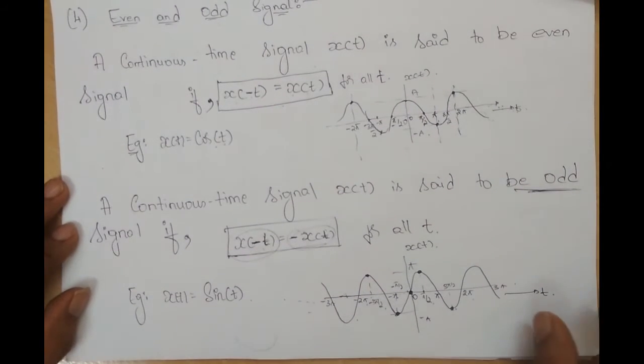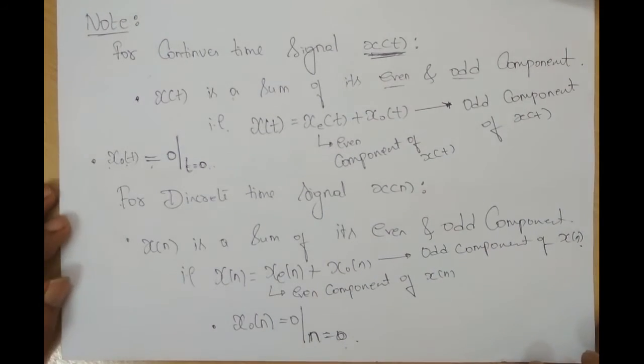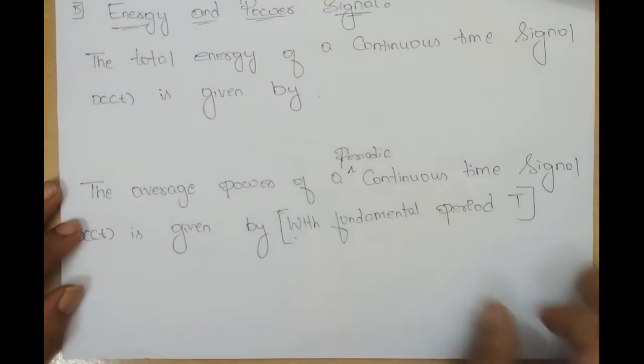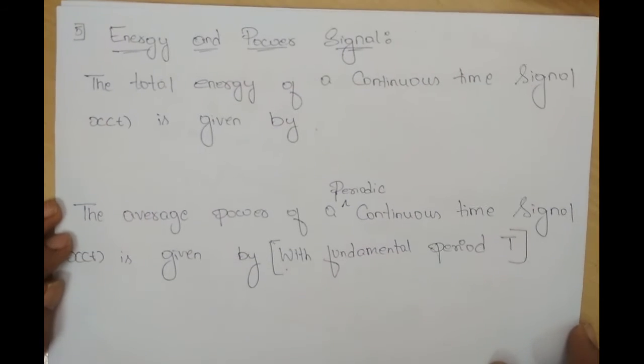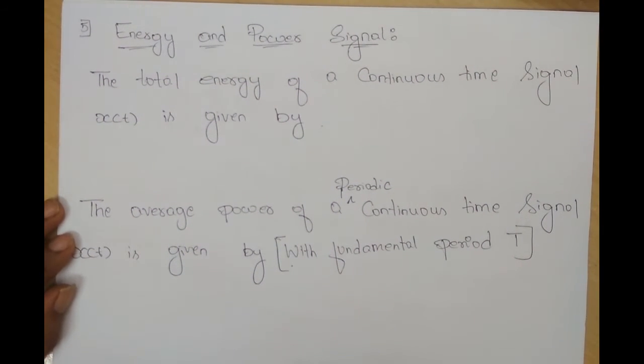So for every odd signal, its amplitude is 0 at t is equal to 0. Similarly, for a discrete time signal, its amplitude is 0 at n equal to 0. Okay, so that was about even and odd signals.